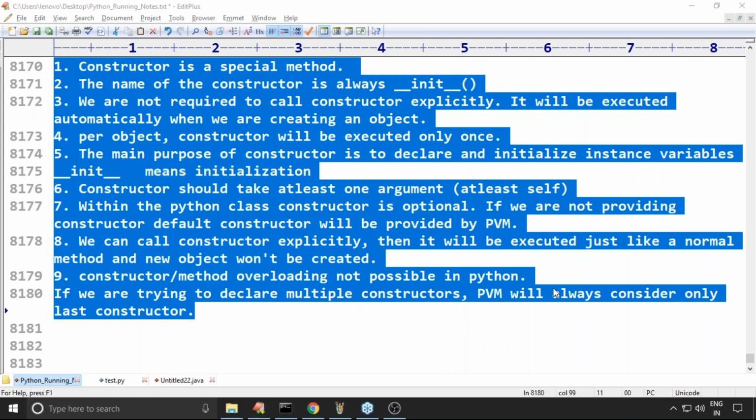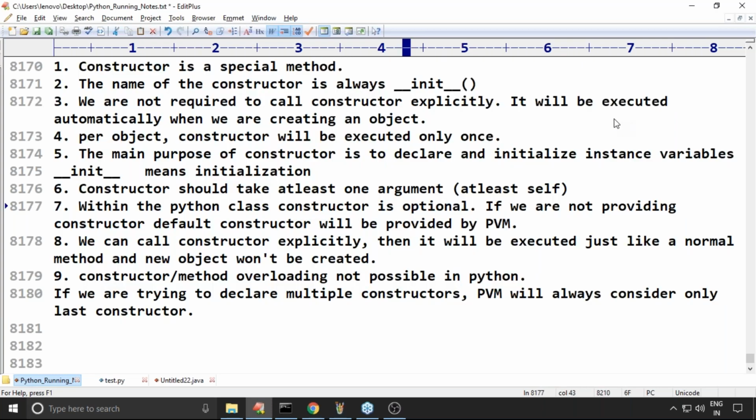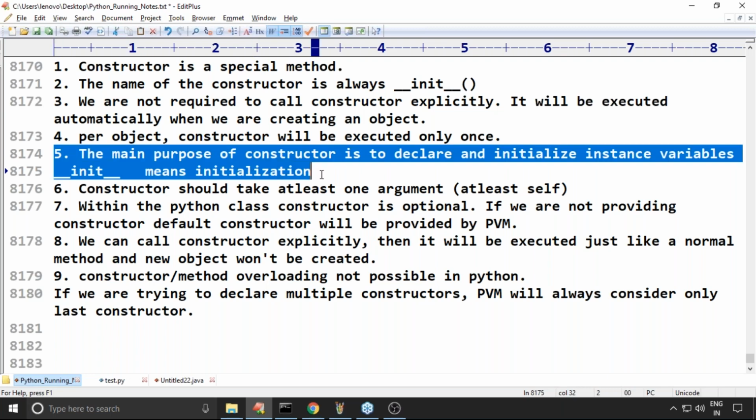Yes, completed, friends. Now you can ask any doubt related to the constructor. Anita is asking, sir, what is the purpose of constructor? The main purpose of a constructor is to declare and initialize instance variables.